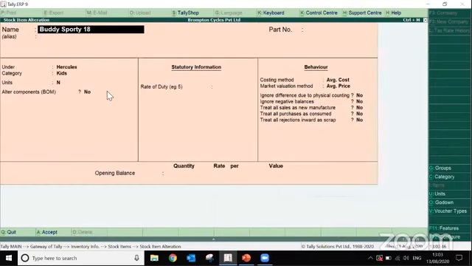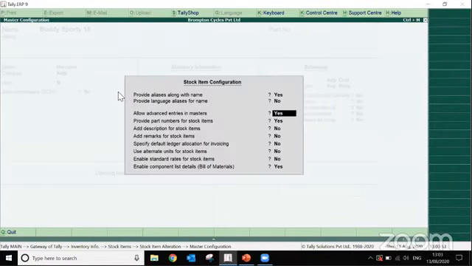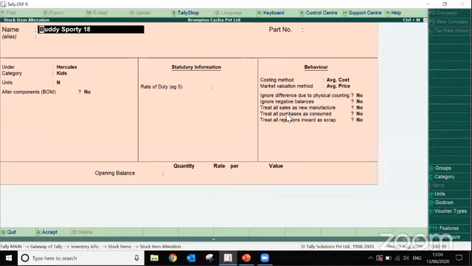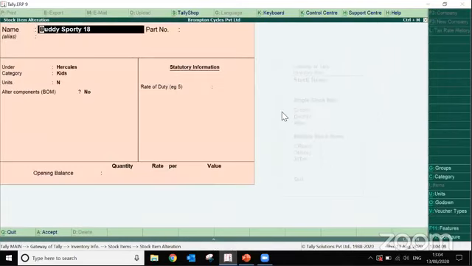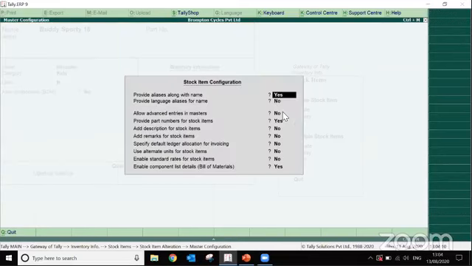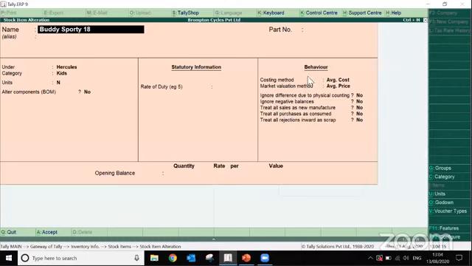So under the stock creation, we have an option which we can activate by pressing F12 from this screen. I press F12 and we will allow advanced entries in master. Once I enable this, I'll get the behavior section. Okay, so let me show you this. If I put no, then this behavior section will not come. I'll press F12 and I enable this option. Now you can see the behavior section is coming.